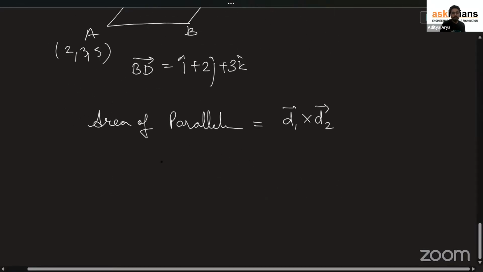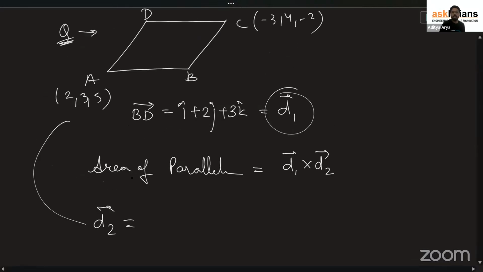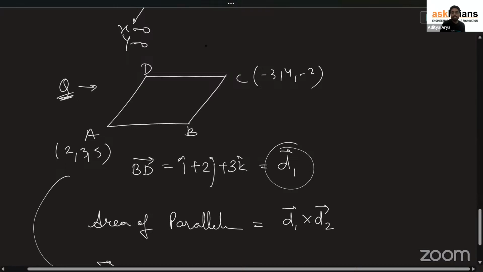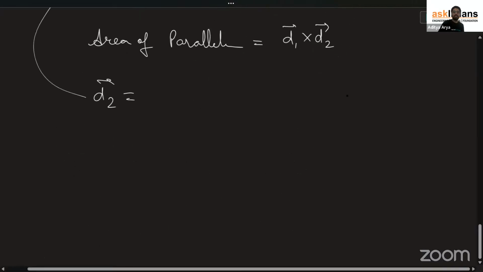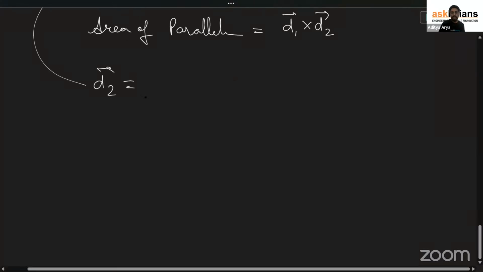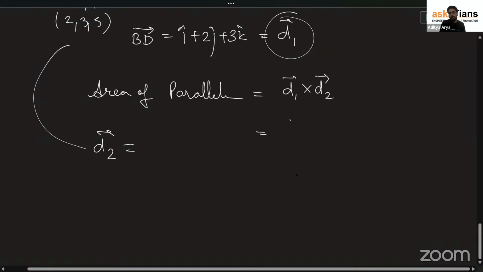D1, D2 is what? So first of all, let's call it D1 vector. What is D2 vector? You will calculate from here. D2 vector is equal to 2 minus minus 3 is 5 i cap, 3 minus 4 is minus j cap, and 5 minus minus 2 is 7k cap. So solve D1 cross D2, you will get the answer. Okay, I'm not solving after this, just calculation on the part. You make a determinant table and you will get the answer.